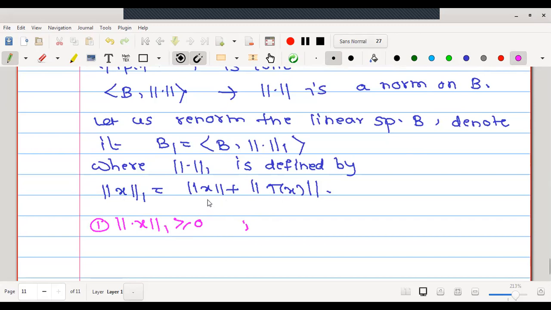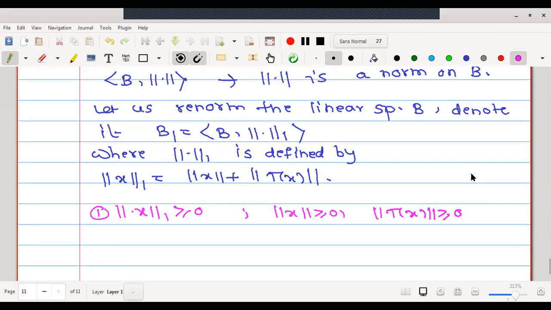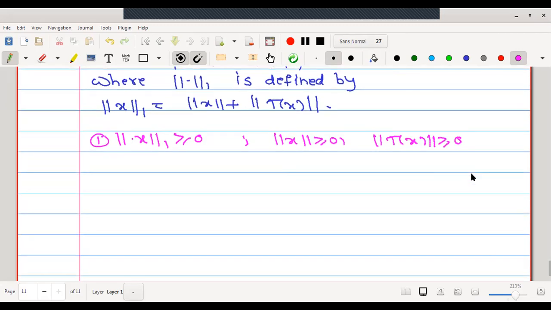As these two are the norms defined on B and on B dash, norm x is greater than or equal to 0 and norm T of x is greater than or equal to 0. The statements which I am writing in pink pen are not necessary to include in the proof; this is for our understanding. Therefore, if these two norms are non-negative, norm 1 of x is non-negative.